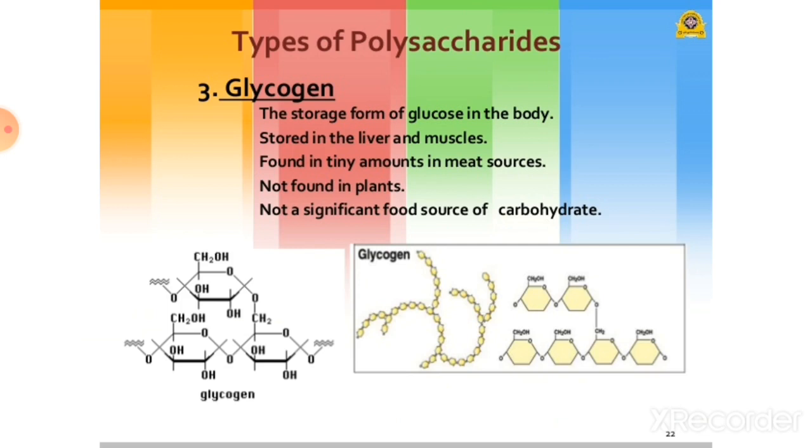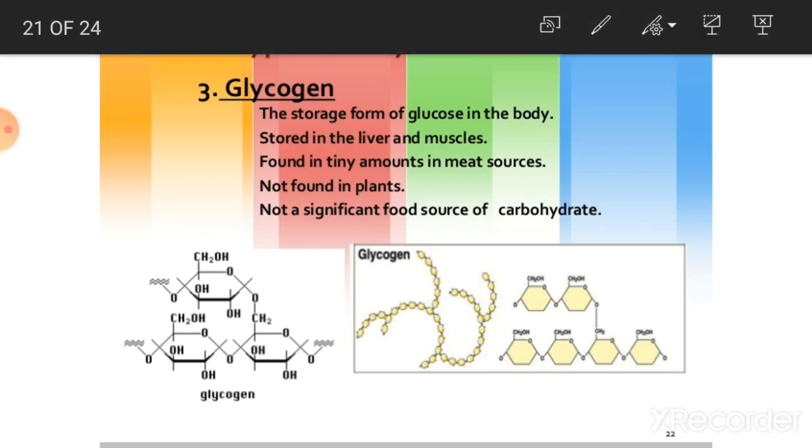Then third most important polysaccharide is glycogen, the storage form of glucose in the body, stored in the liver and muscles, found in tiny amounts in meat sources, not found in plants, and not a significant food source of carbohydrate. Glycogen is stored as a polysaccharide in human beings.